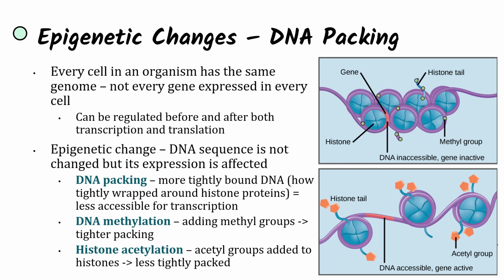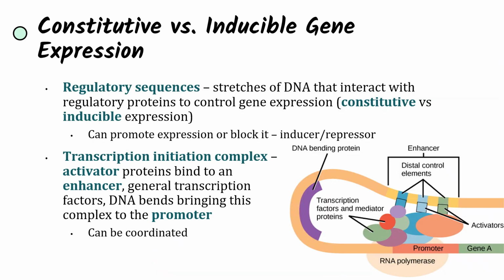And so this happens through DNA packing, where the more tightly bound the DNA is around histone proteins, the less accessible it is for transcription. So DNA methylation makes the DNA more tightly bound around histone proteins, while histone acetylation makes it looser. Genes can be constitutive or inducible, meaning they're either always expressed or they need to be activated in order to be expressed. And so regulatory sequences are stretches of DNA that interact with regulatory proteins in order to control this gene expression. And this gene expression can either be promoted through an inducer or blocked through a repressor.